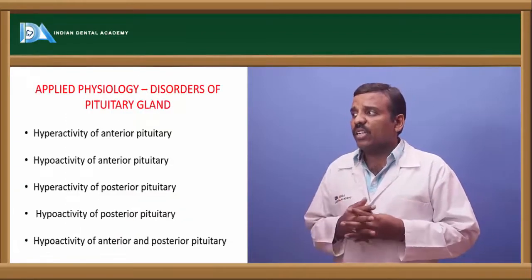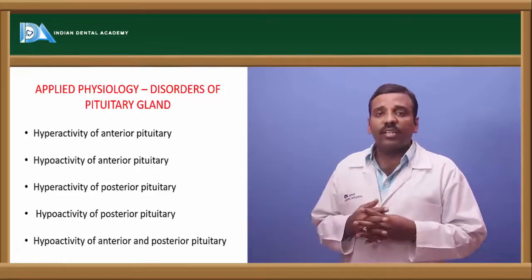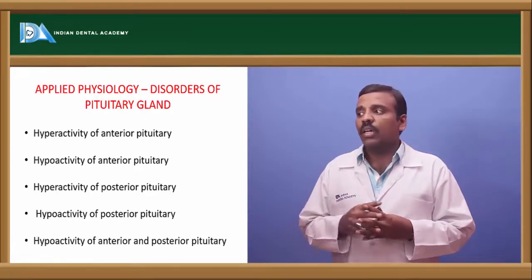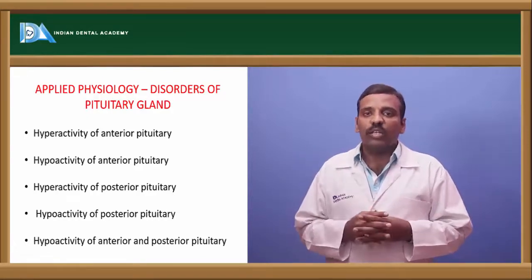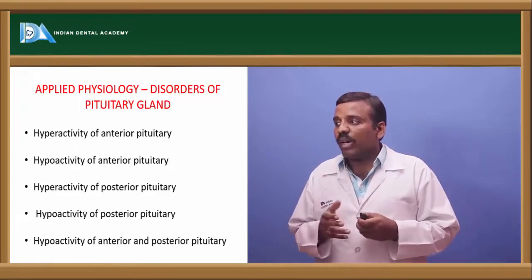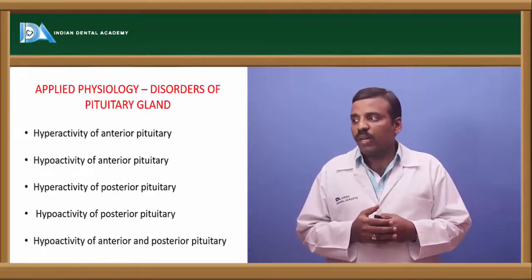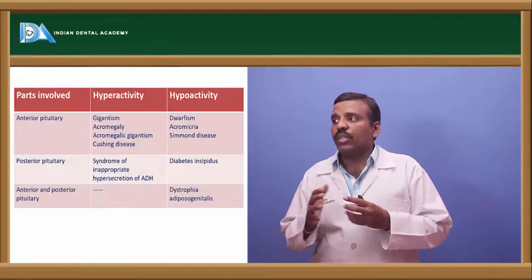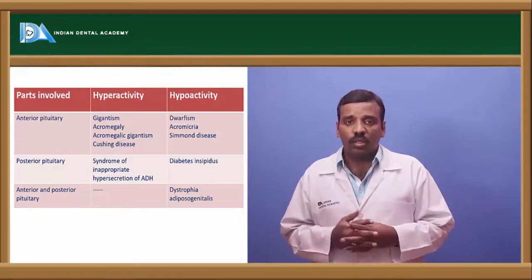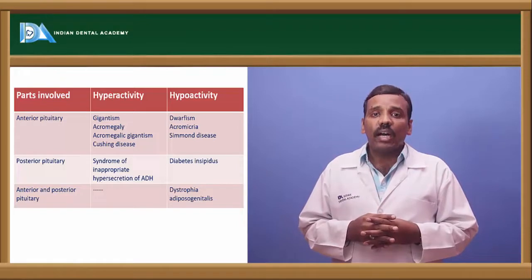Okay, and next, if you see the applied aspects of this pituitary gland: hyperactivity of the anterior pituitary, hypoactivity of the anterior pituitary, hyperactivity of the posterior pituitary, hypoactivity of the posterior pituitary, and hypoactivity of both the anterior and the posterior pituitaries. These are the 5 conditions. First come to the anterior pituitary. If there is hypersecretion, then there is more growth, that is called gigantism.